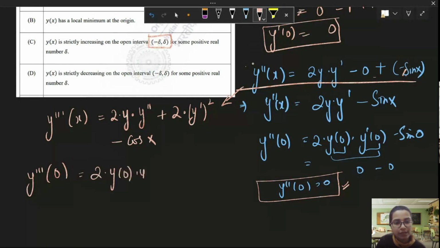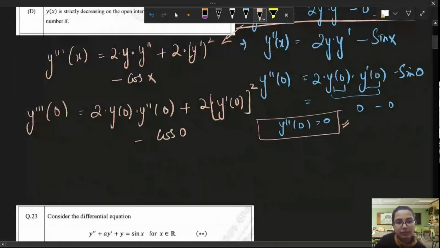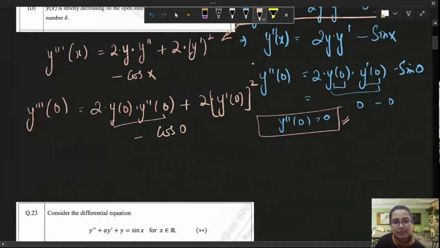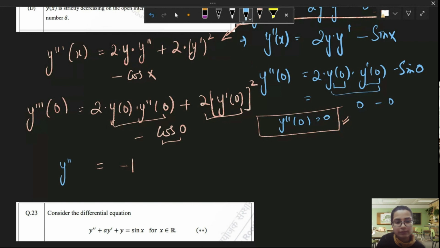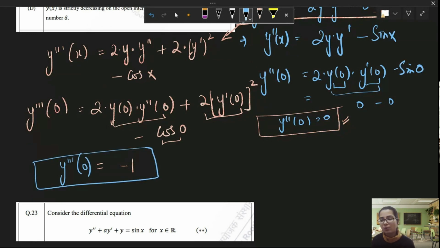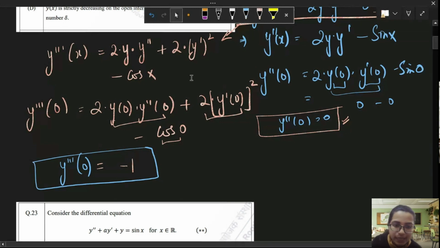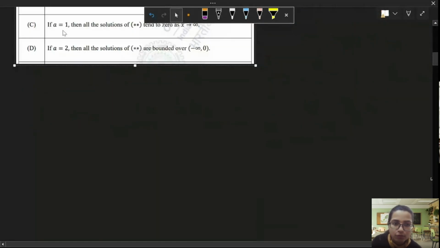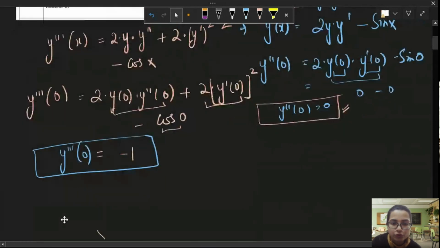2y0 y double dash 0 plus 2y dash 0 squared minus cos 0. Okay. So the first term is 0, the second term is 0 because y dash 0 is 0, and the third term is 1. So it becomes negative of 1. So what we are getting is y triple dash 0 is negative 1. Okay. Now we can stop here, because as soon as you get any higher order derivative and its value to be non-zero, you should stop.